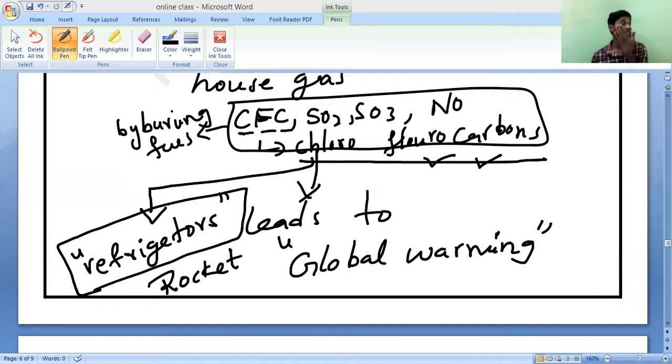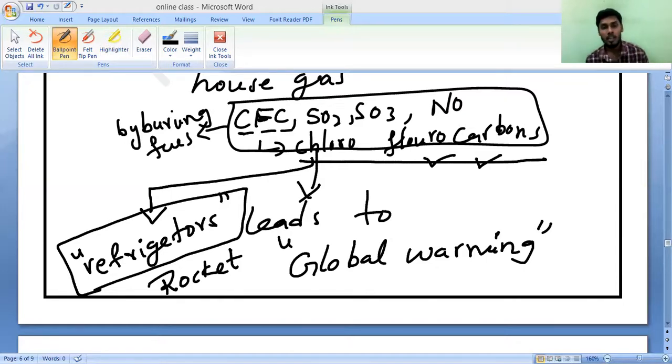So these are the two reasons which we studied in today's class. Tomorrow we will study the other consequences of deforestation. We have six consequences of deforestation in total. Two we have studied today and the remaining four we will study in tomorrow's class. So today we have studied only two. Can you say the first one?